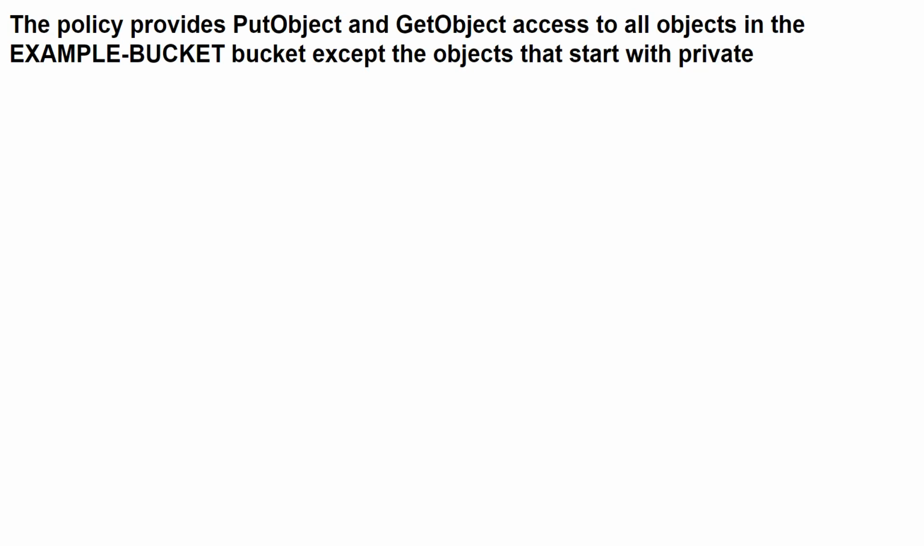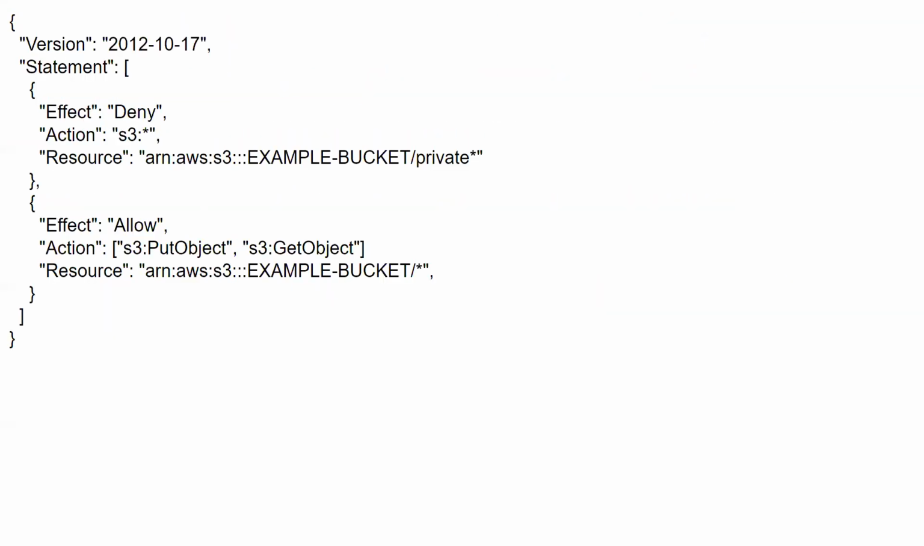Okay, so basically it's saying that private is a resource. It is basically the same as the example bucket, except it has, I guess, a private endpoint.